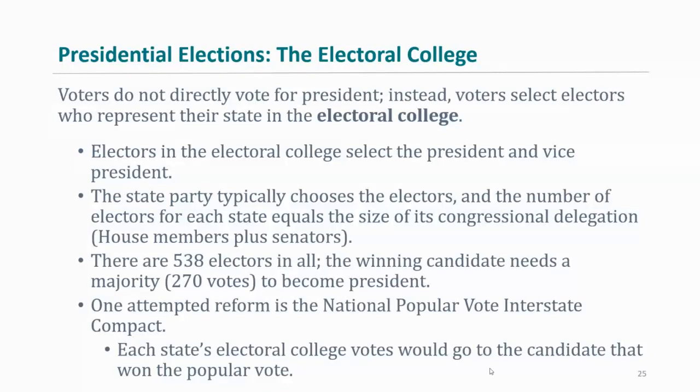So let's kind of reiterate this. There are 538 electors in all. The winning candidate needs a majority. They need 270 to become president.